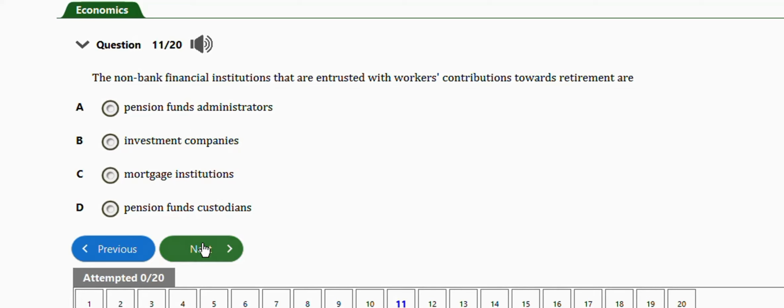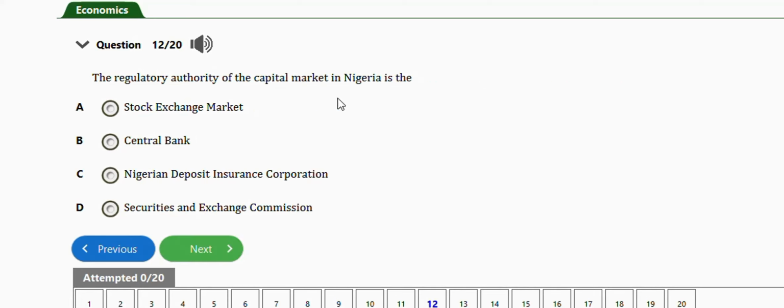Alright, next question is this one. It says the regulatory authority of the capital market in Nigeria is the Real Stock Exchange Market, Central Bank, Nigeria Deposit Insurance Corporation, Securities and Exchange Commission. The right answer is option D, which is Securities and Exchange Commission. Very important.